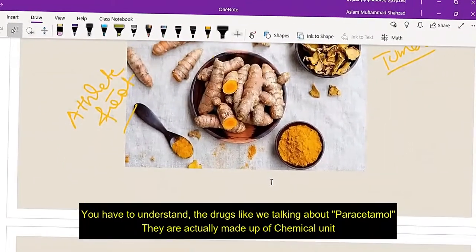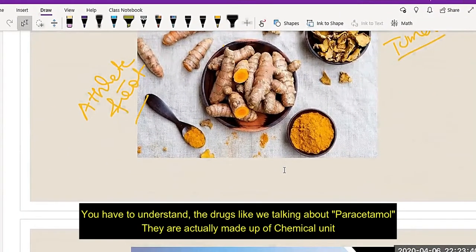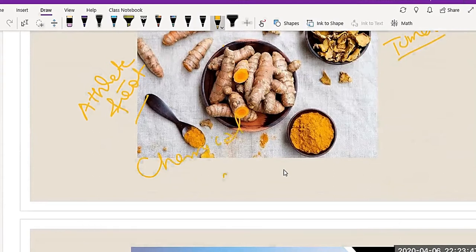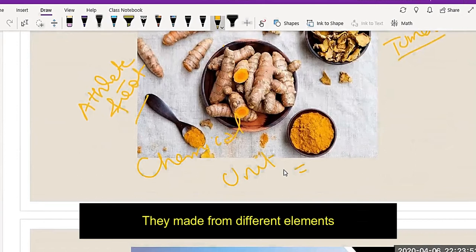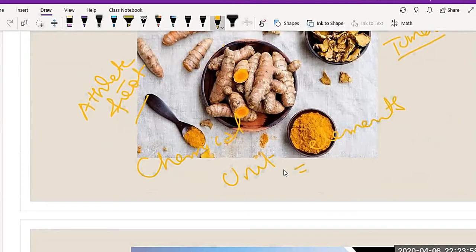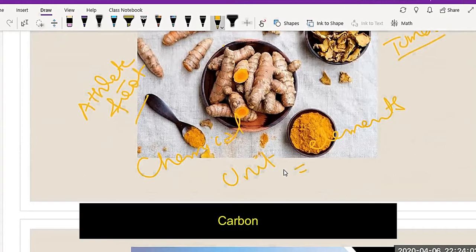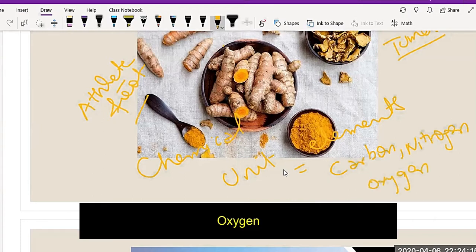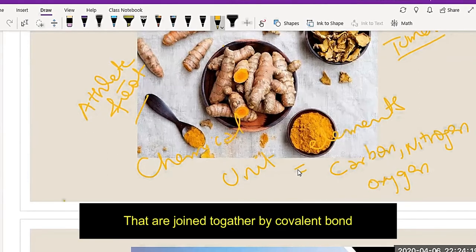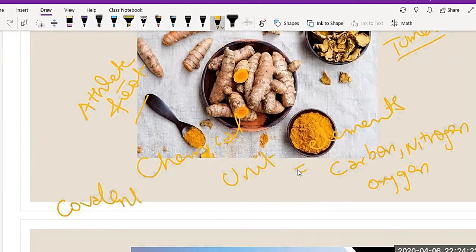Drugs like paracetamol are made up of chemical units, made from different elements, like carbon, nitrogen, oxygen, joined together by covalent bonds. But this is all chemistry, and we are not going into that detail.